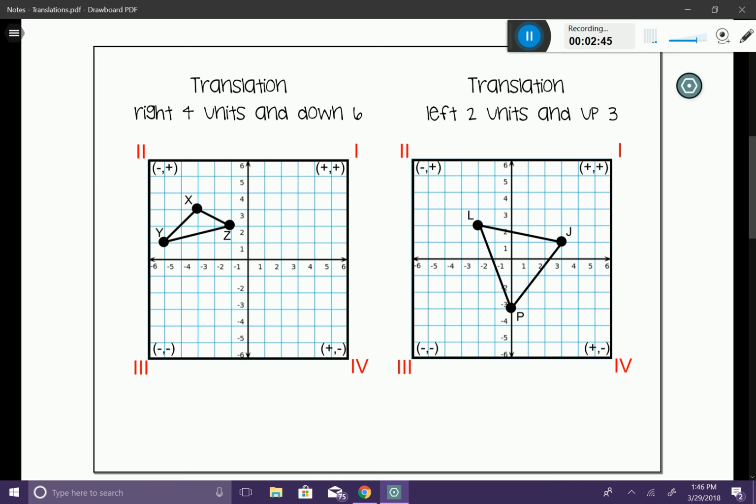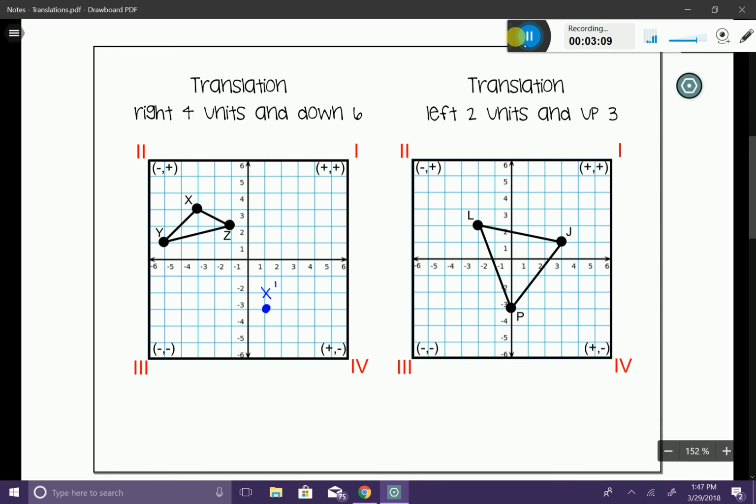So I'm going to go ahead and start with my X coordinate here. I'm going to translate it to the right 4 units, 1, 2, 3, 4, and then I'm going to go down 6 units, 1, 2, 3, 4, 5, 6. And I'm going to go ahead and put a little dot there, and I'm going to label my new image X prime. I never want to wait till the end to label my new image. I always want to label it in the moment.